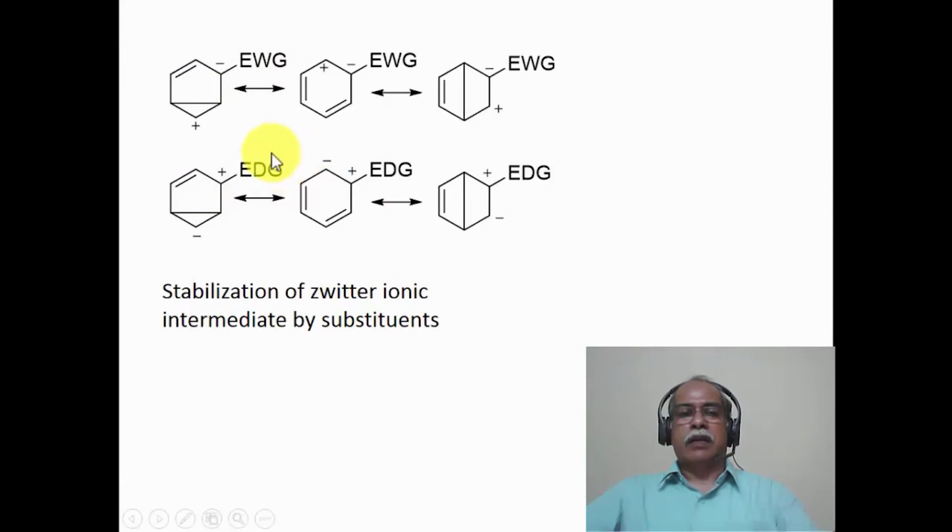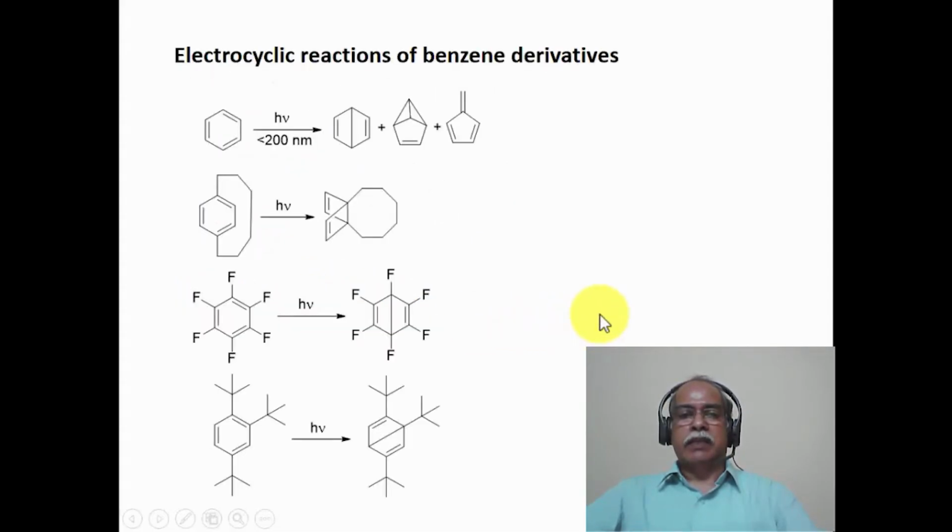Similarly, when there is a strong electron donating group like the methoxy group or the amino functional group, the cation of the zwitterion is close to the electron donating functional group, because the electron donating functional group can stabilize the cationic charge by a delocalization process. And there is again evidence to show that this kind of zwitterionic intermediate is formed during the course of the photochemical reactions of benzene derivatives.